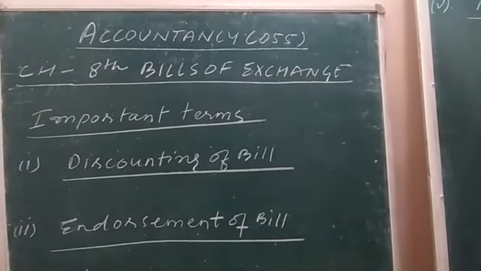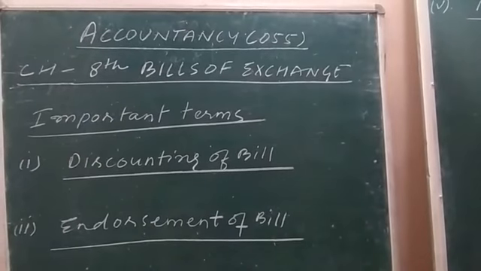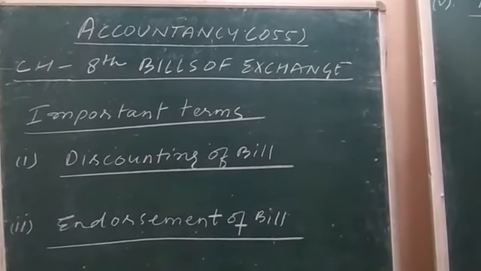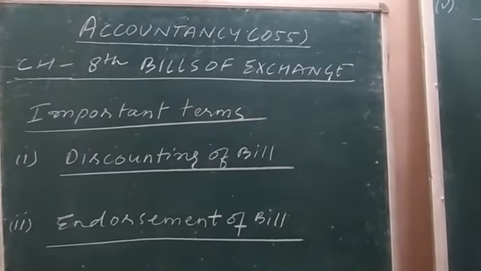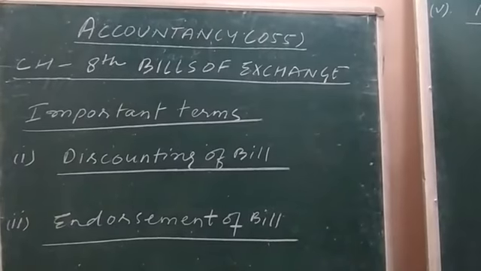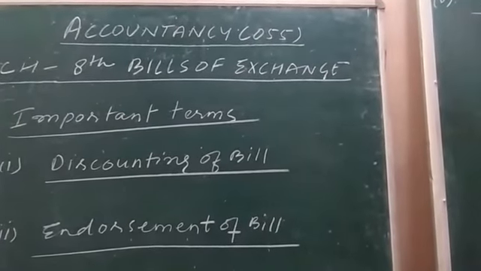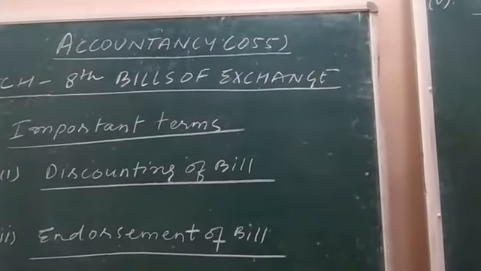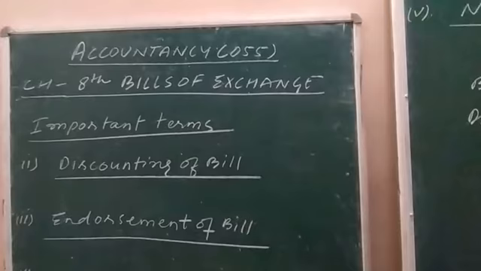As the creditor is not having any other option, the creditor accepts the bill receivable from the drawer, right? This is known as endorsement. Endorsement means transfer of bill from the drawer to the creditor of the drawer.